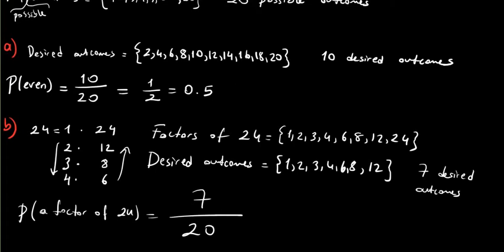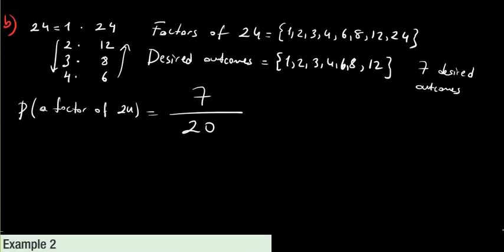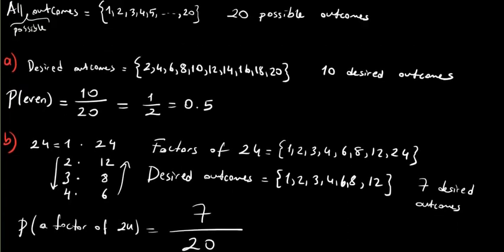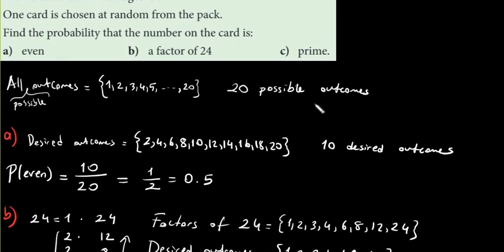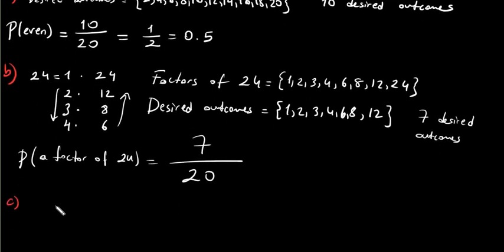If you have a question, please ask. Let's go to C. A prime number. So from these numbers, we are going to take the prime numbers, and then we are going to find the desired outcomes. Let's write for C, desired outcomes.